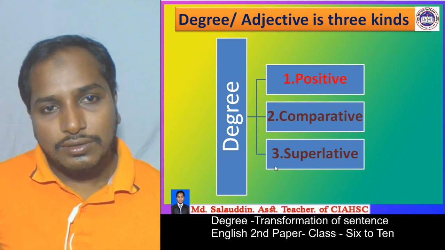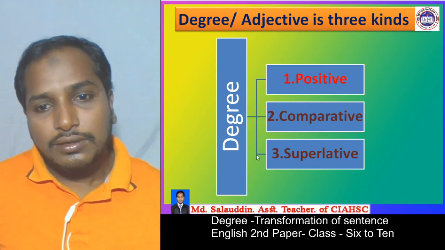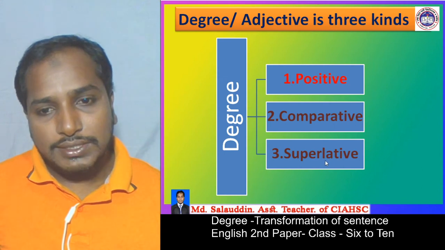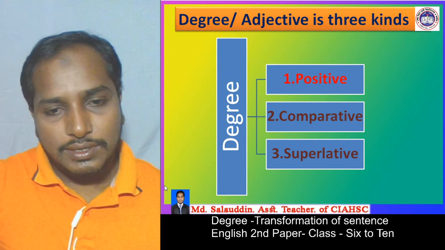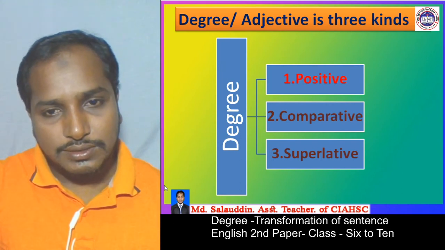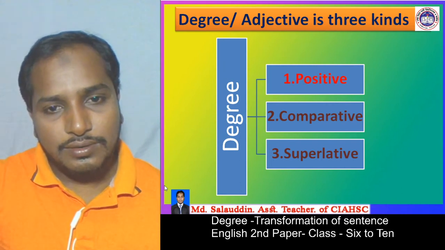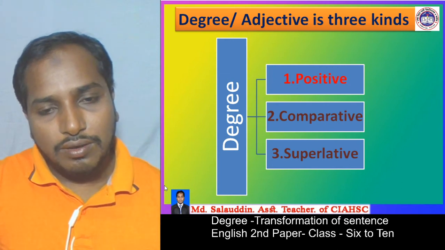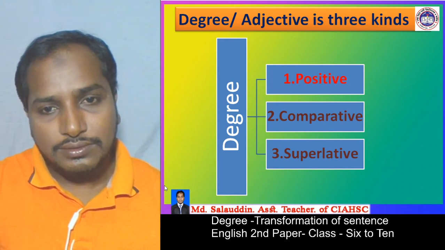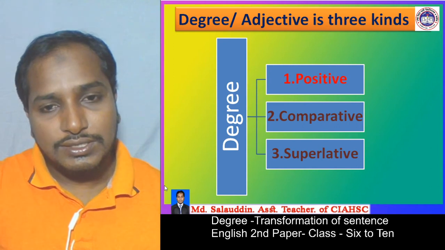And when we find the superlative form of adjective, then we can say this is the superlative degree or superlative sentence. Okay students, in the examination we have to face some sentences to change